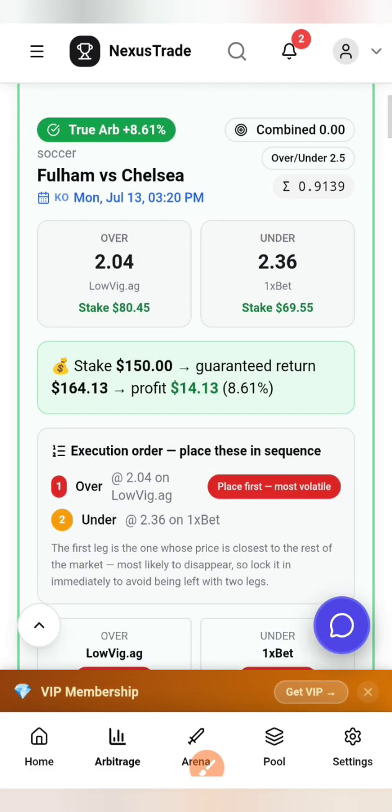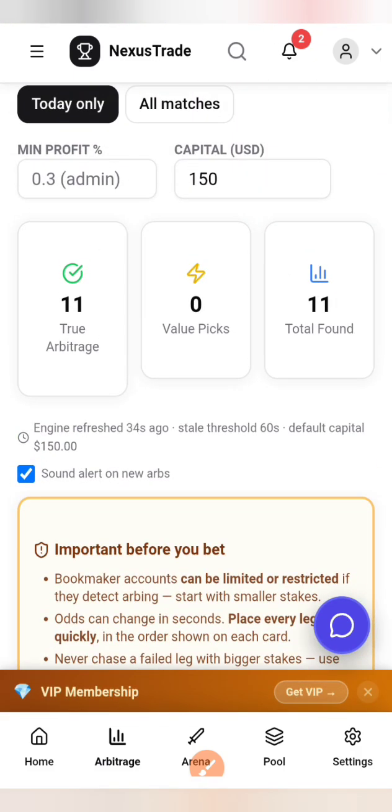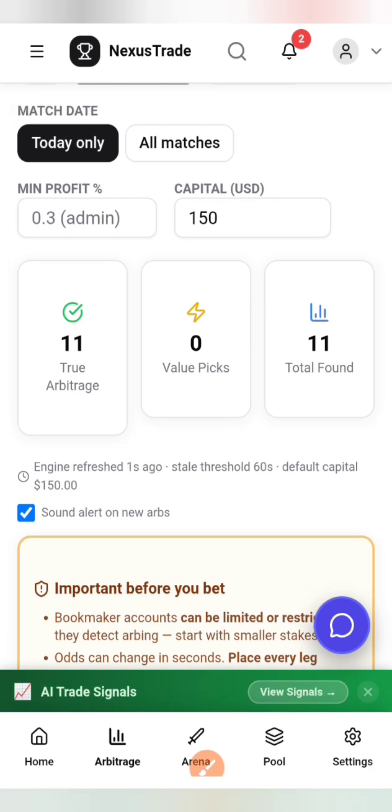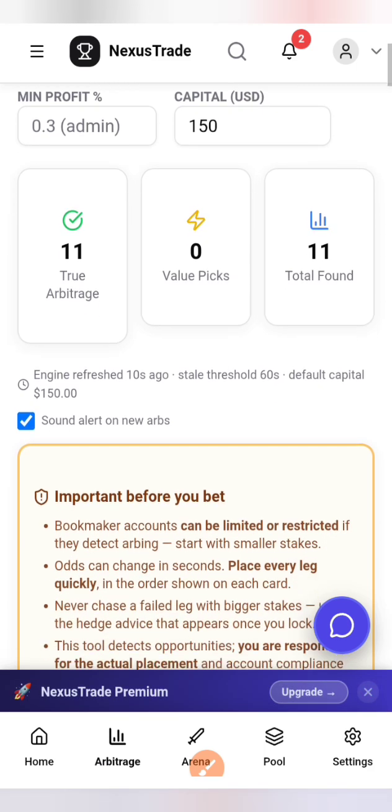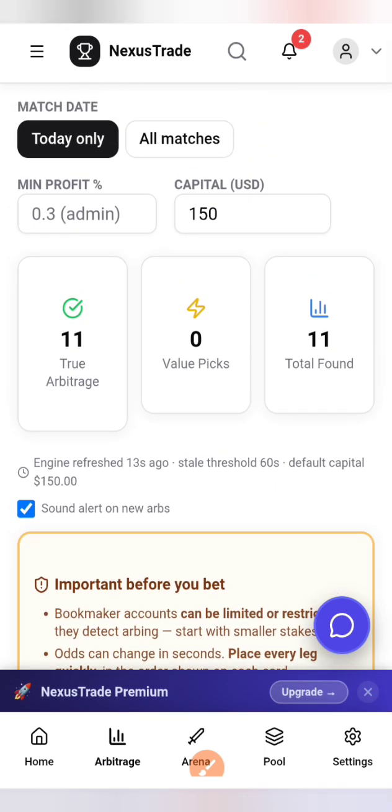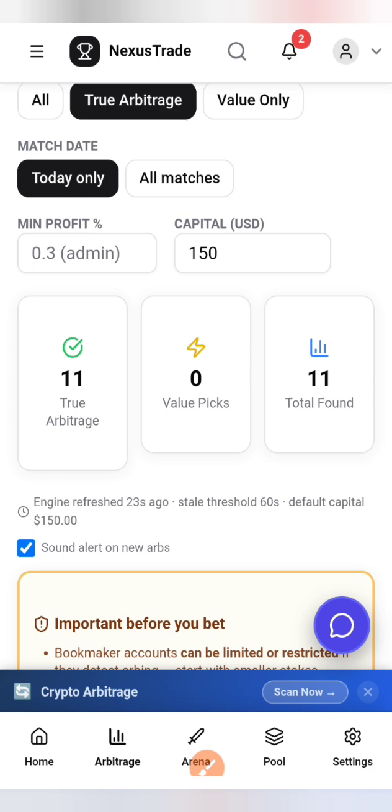And I can tell you that football arbitrage is easier than crypto arbitrage, because all you have to do is just deposit on platform A and platform B. All right. And whenever arbitrage opportunities come, you take advantage of it. You stake quickly before they discover that their odds are not balanced. Okay. So what is arbitrage? Arbitrage simply means taking advantage of price differences. So when you spot an arbitrage opportunity, you take advantage of the price differences.